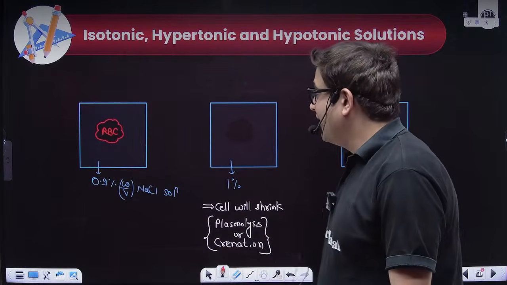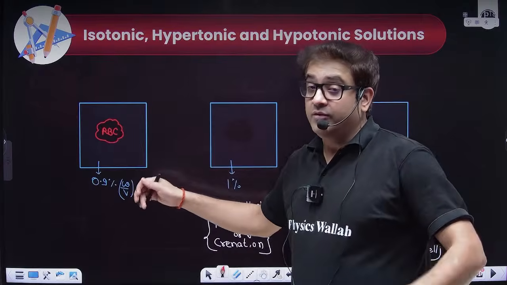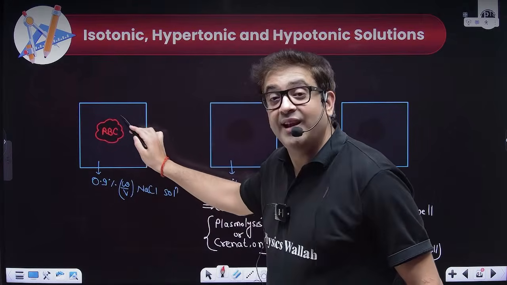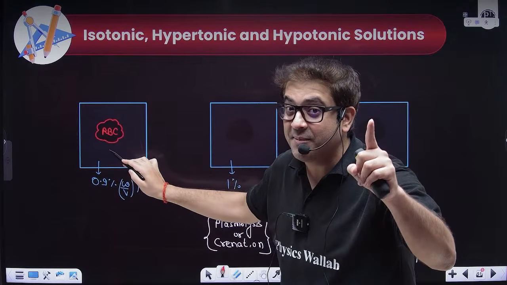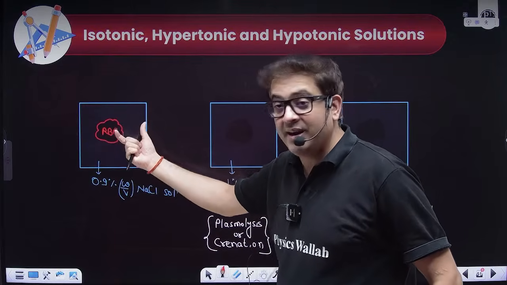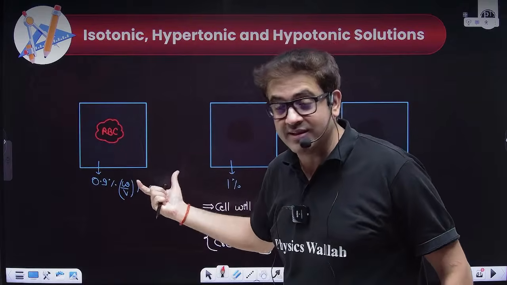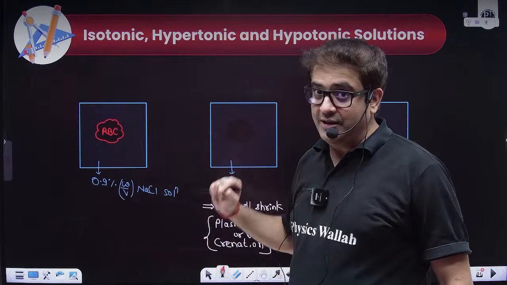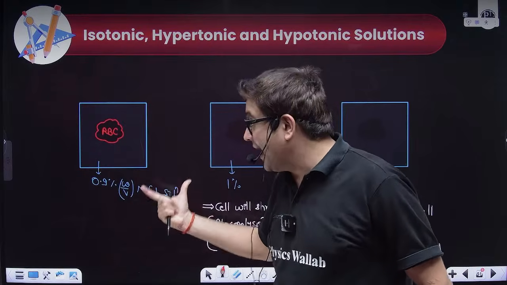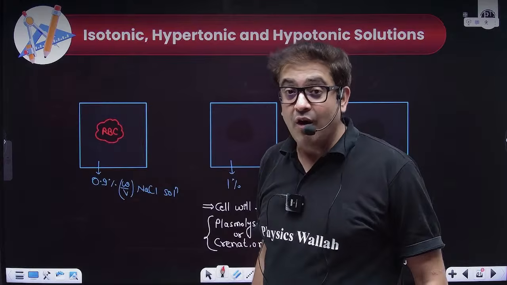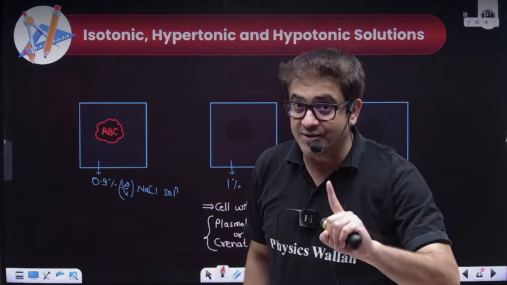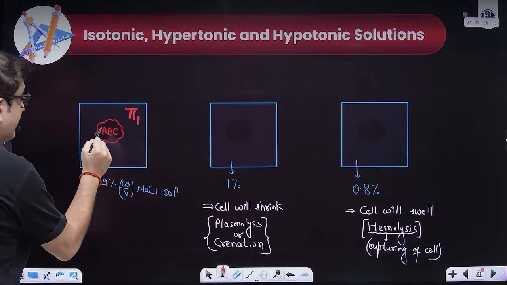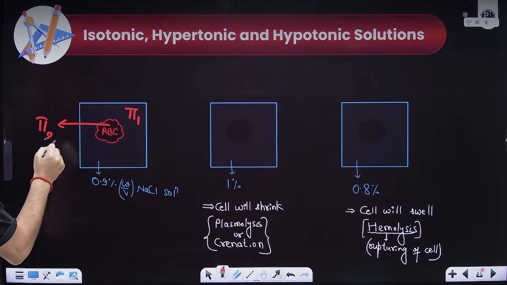Now, a red blood cell is also a type of solution which is enclosed in cell walls. Our cell walls are semi-permeable membrane. So this semi-permeable membrane is dipped into a solution. What is the solution? This is 0.9% weight by volume NaCl solution. This saline solution is isotonic with the solution inside the red blood cell. What does isotonic mean? Isotonic means the vapor pressure outside is equal to the vapor pressure inside.